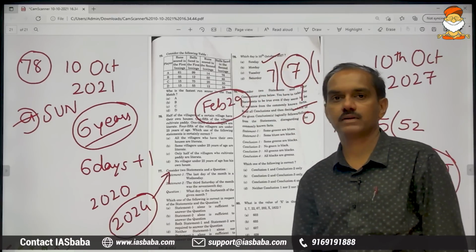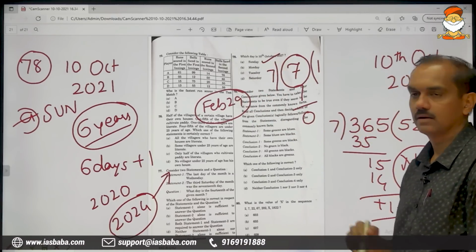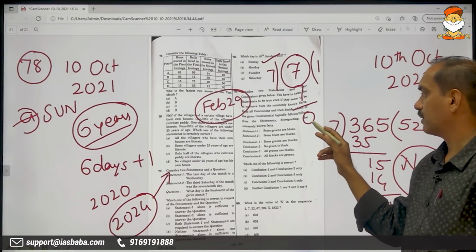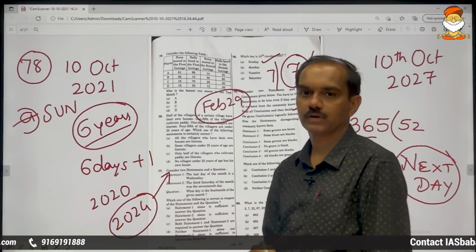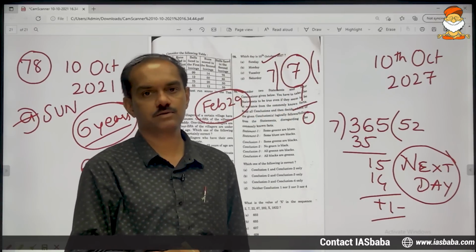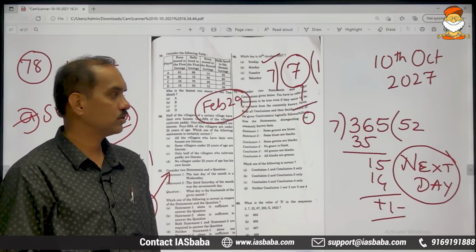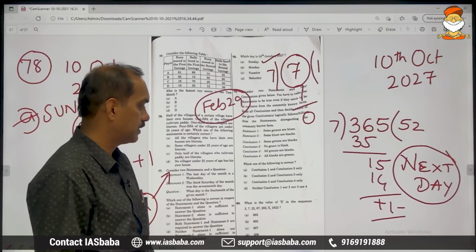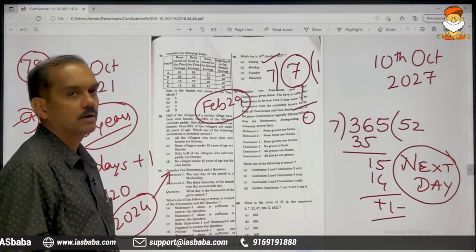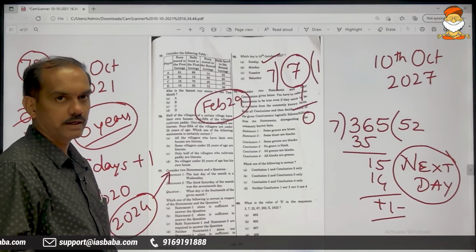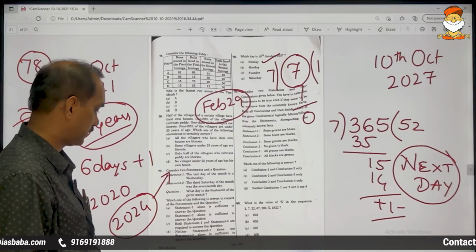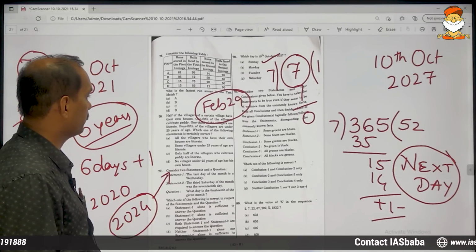Right? So everything depends on the remainder that we are getting here. If the remainder is 0, same day. If it is +1, next day. If it is +2, 2 days next. If it is -1, previous day, -2, 2 days back. If it is 0, same day. Positive, go front. Negative, get back. Okay. So this is everything about this problem.